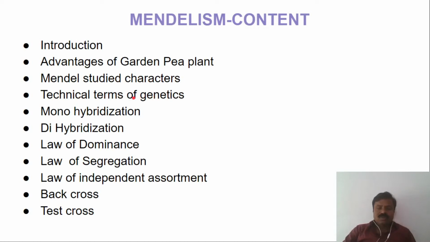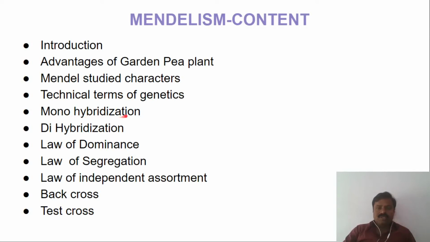In genetics, there are many terms which are used when discussing genetics. You have to know those terms. Without the knowledge of the technical terms, it is not possible to understand genetics.